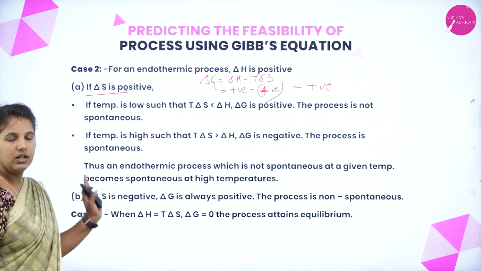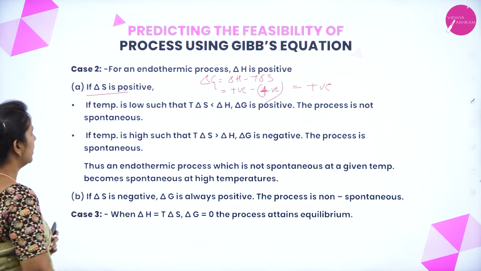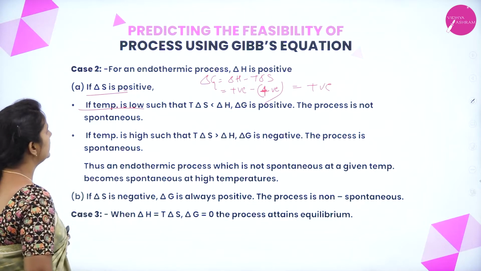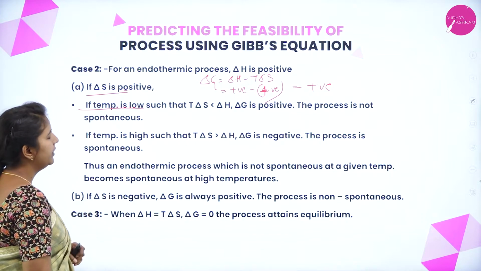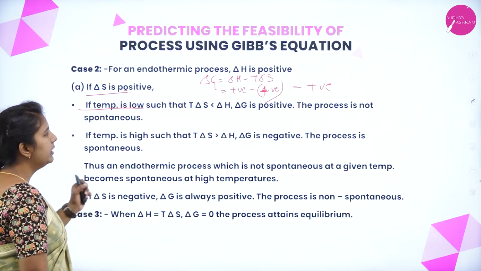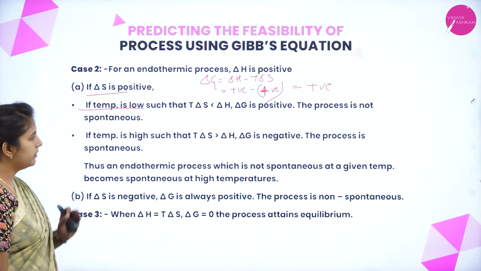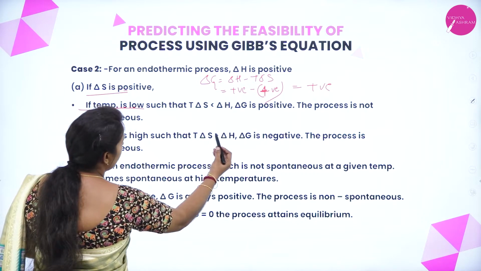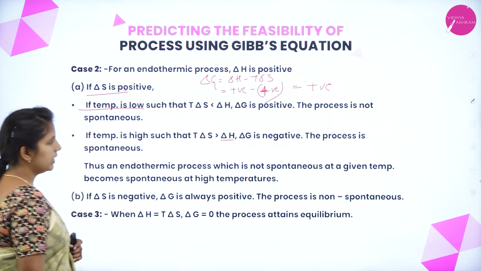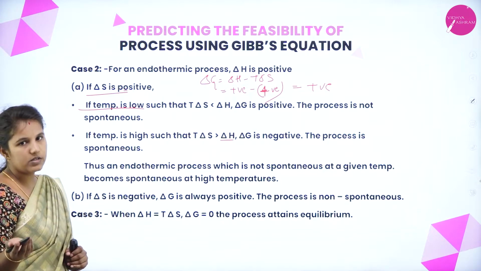But how does the temperature affect it here? We'll see now. If the temperature is lower, so that T delta S is lesser than the change in enthalpy, the delta G values will become positive. If the temperature is higher, then T delta S will become greater than the change in enthalpy, and the delta G values will become negative.